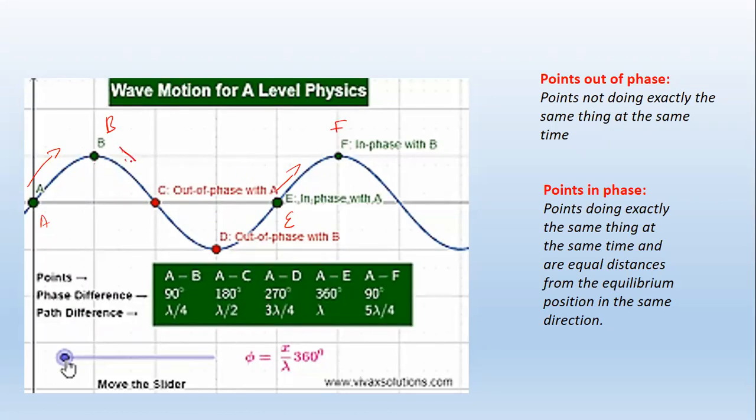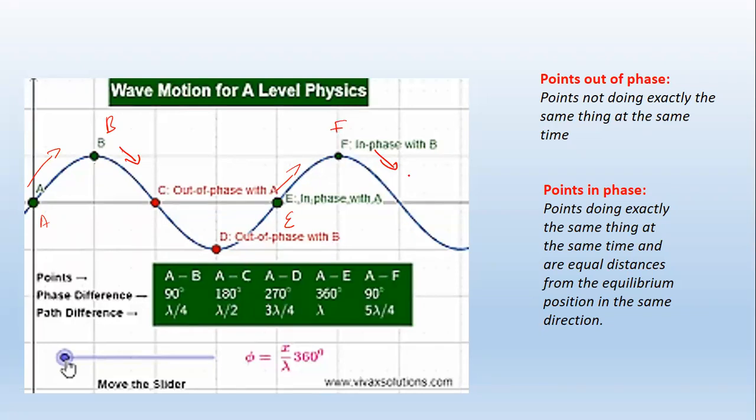Point B is shooting down from the crest. Point F is also shooting down from the crest. So that means point B and point F are doing the exact same thing. Now for a fact that these 2 points are doing the exact same thing, we consider them to be points that are in phase, okay?